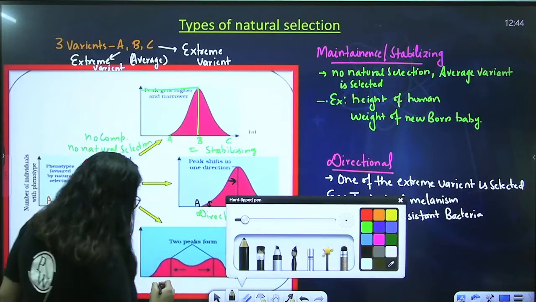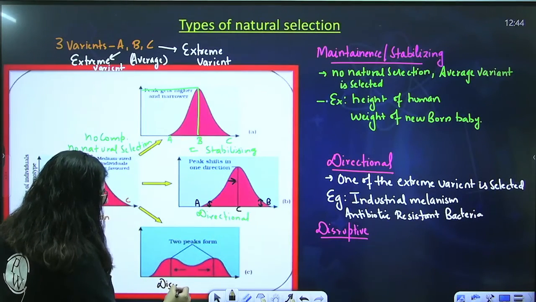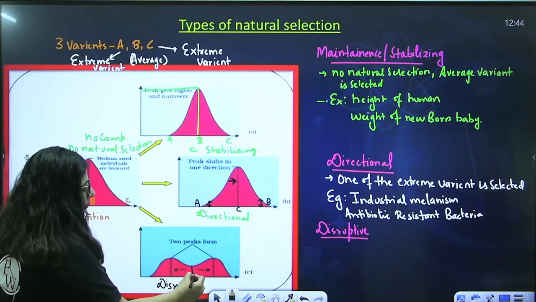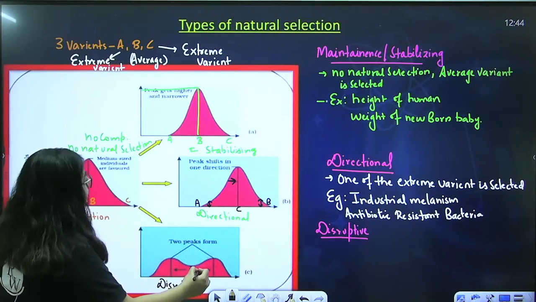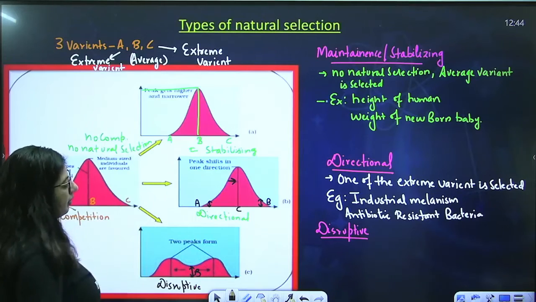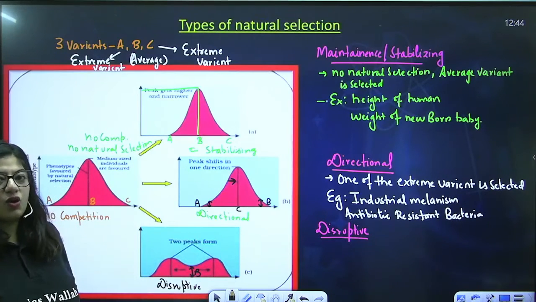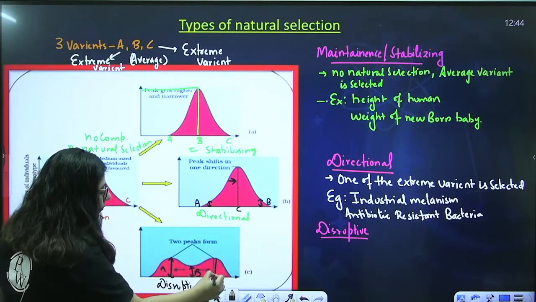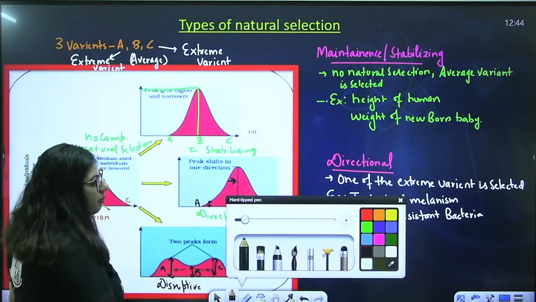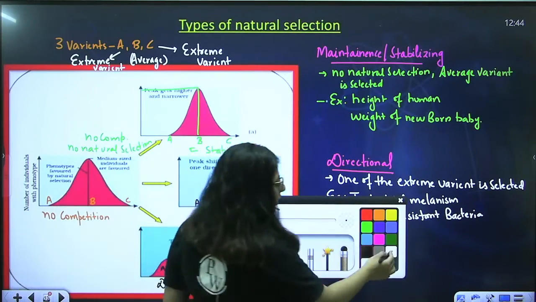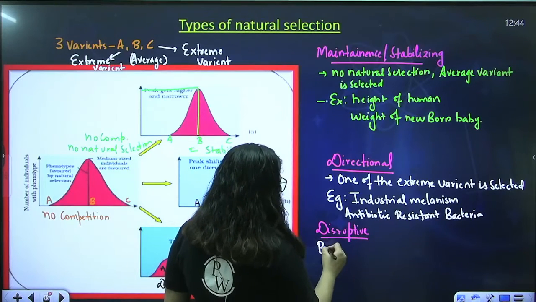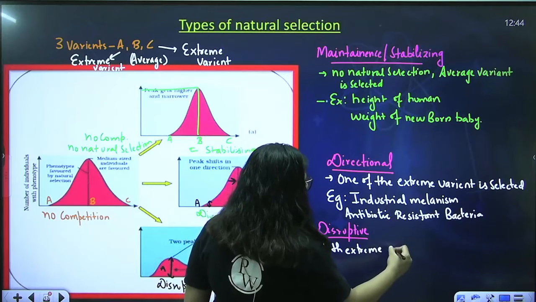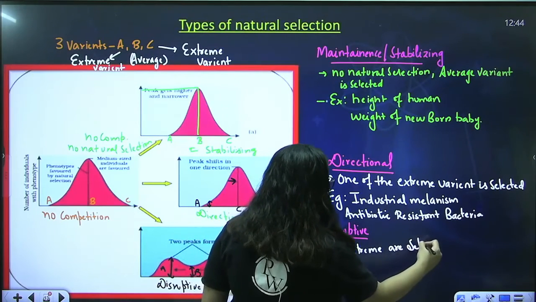You will see, this is disruptive, that the mid-range, which is the B which we have seen, right? The B one, the average one is not selected, but both the extreme variants are higher. So in disruptive one, the average one is not selected, both extreme variants are selected.